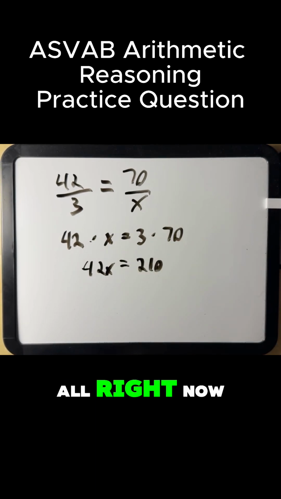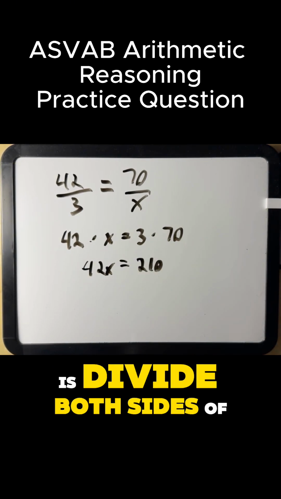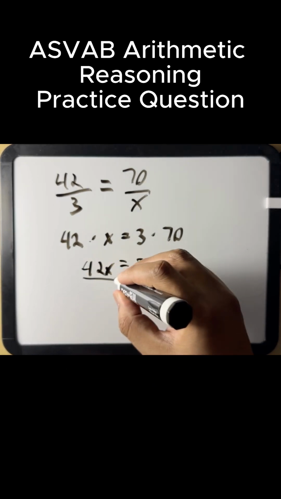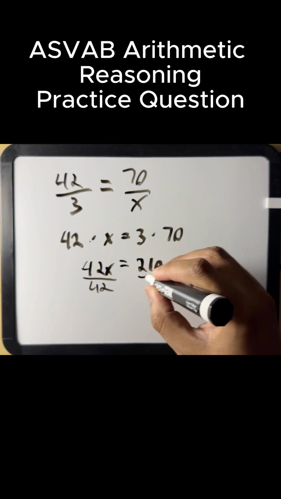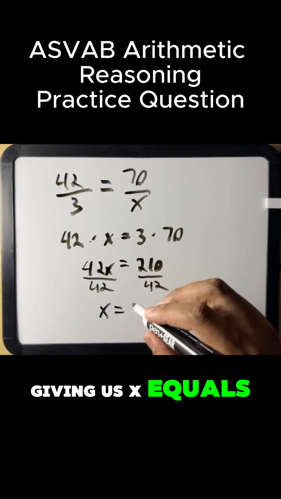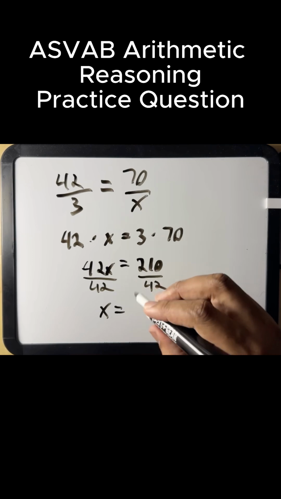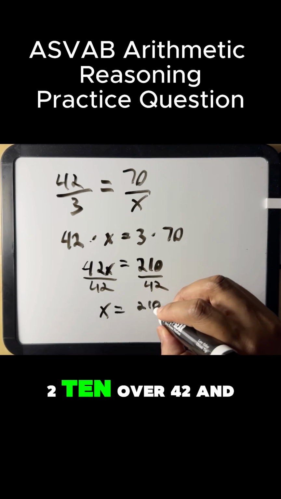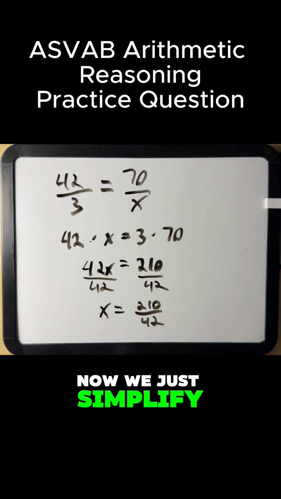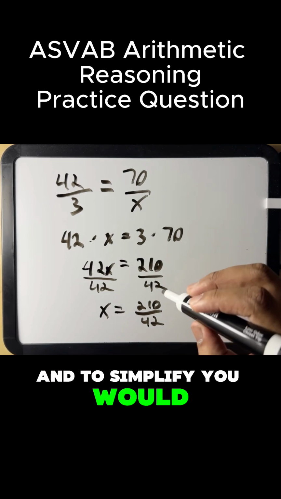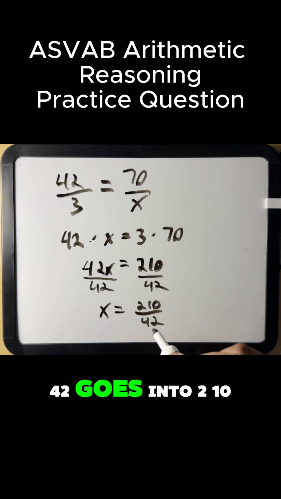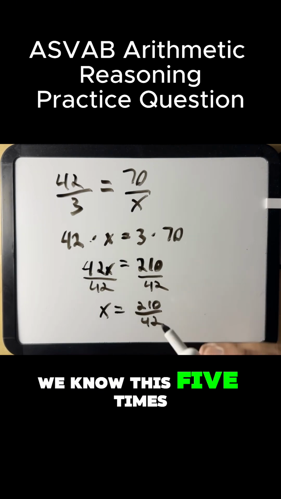All right? Now all we have to do is divide both sides of the equation by 42, giving us X equals 210 over 42. And now we just simplify. To simplify, you would divide 210 by 42. Well, 42 goes into 210, we know this, 5 times.